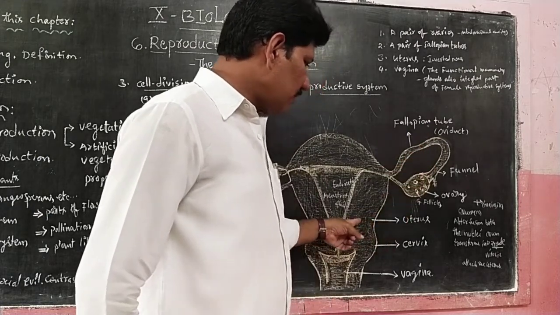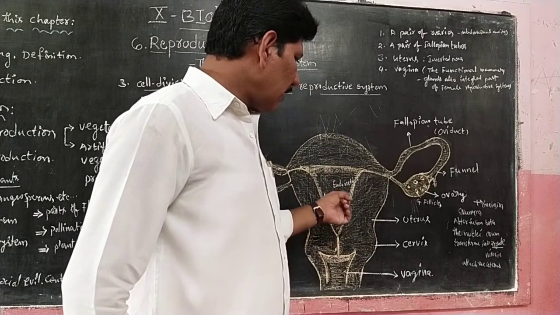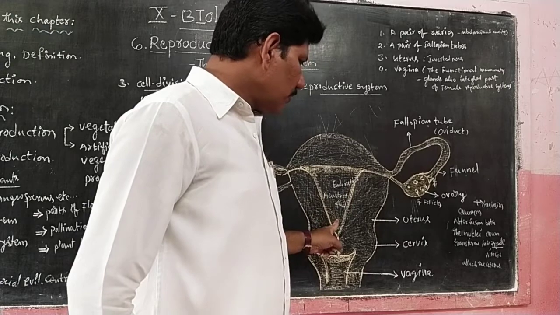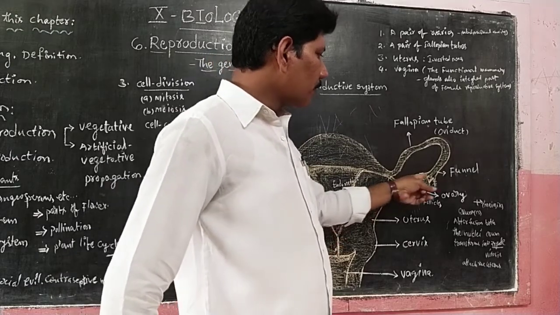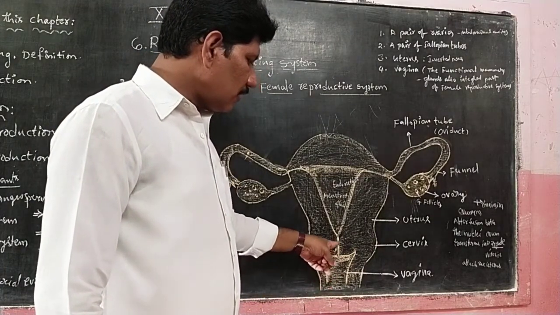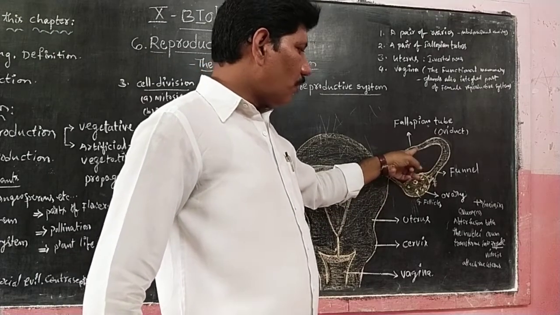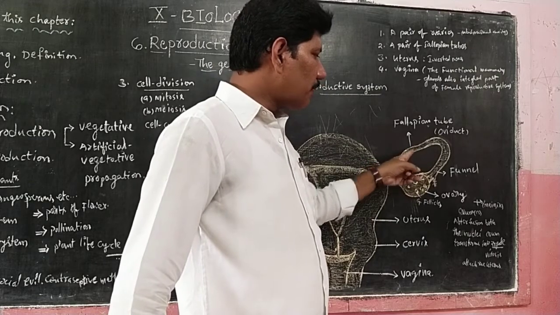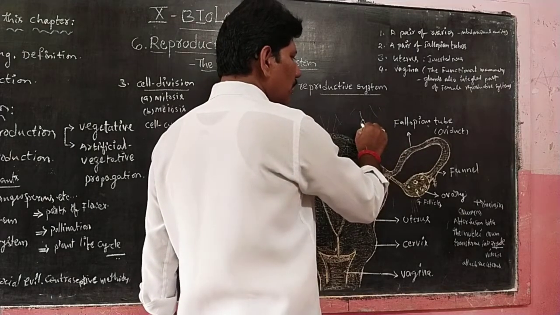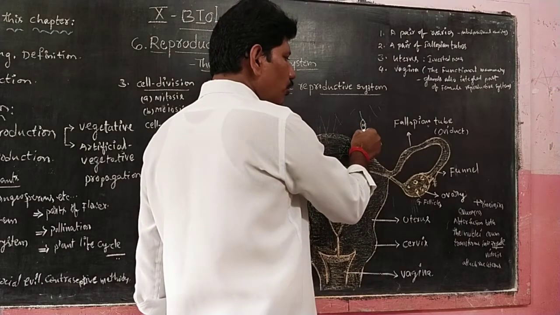Next, the uterus. The uterus is an inverted pear-shaped structure. The inner layer of the uterus is called the endometrium. Whenever the sperms are released, they enter through the vagina into the uterus and swim up to the fallopian tube. After fusion of both nuclei, meaning haploid number, single number. For example, a sperm cell, either X or Y, has only one nucleus. So this is called a single nucleus.